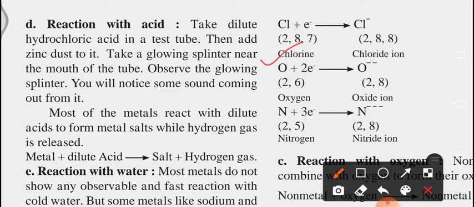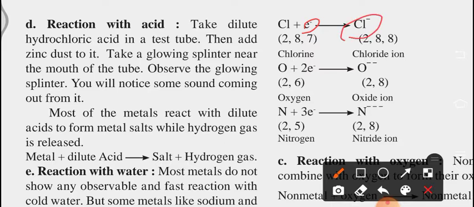Chlorine needs one more electron to complete its octet. Obviously, chlorine will not release the 7 electrons because this is a larger amount of electrons. It needs only 1 electron to complete its octet, so it will borrow 1 electron from another element. So we can write Cl plus e minus. It is borrowing 1 electron, so it is a borrower. Hence here we can write Cl minus.